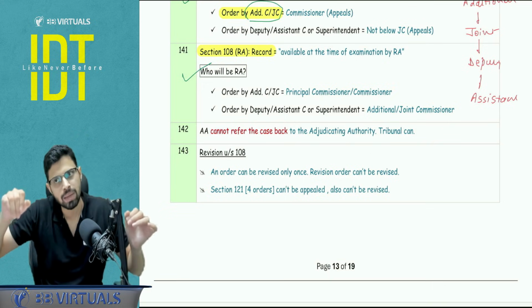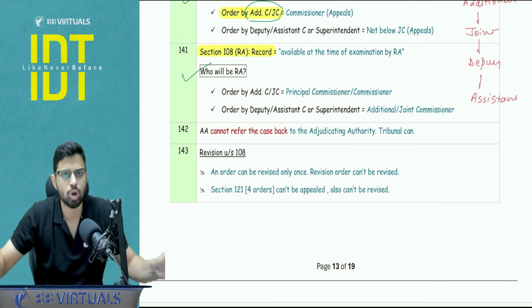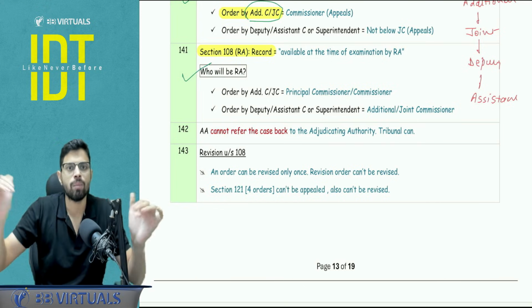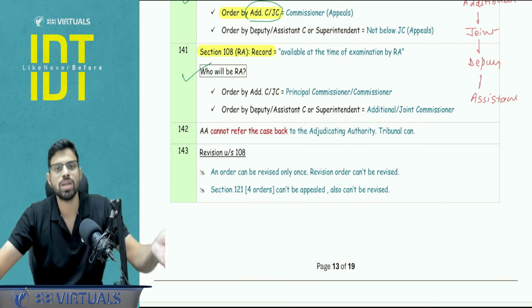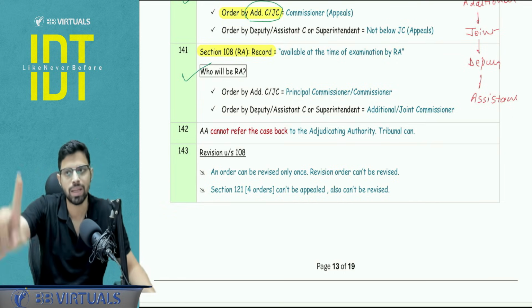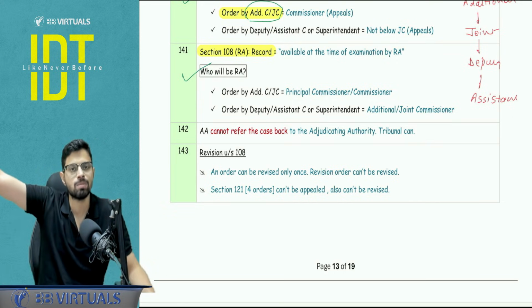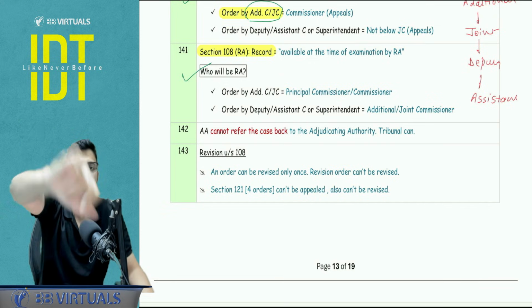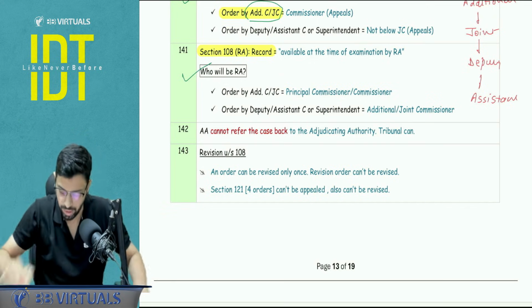So record may be something which was, let's say, a Supreme Court order or some observations of the Comptroller and Auditor General of India which were passed in October. I can still use that for the purpose of revision when I am doing it in the month of November. The person cannot say that no sir, these orders and this particular observation was not in existence when the original order was passed. No, it doesn't have to work that way.